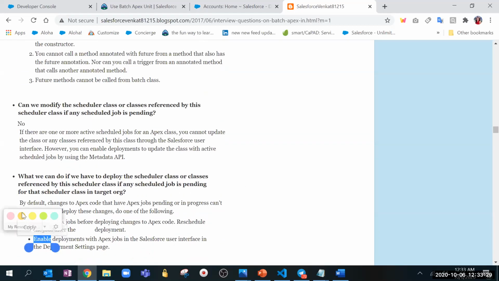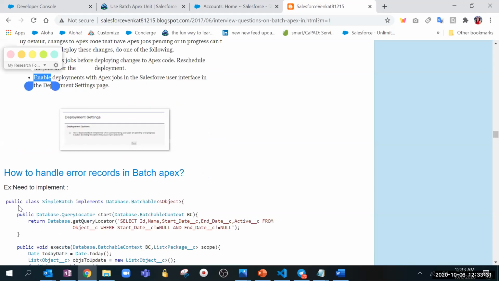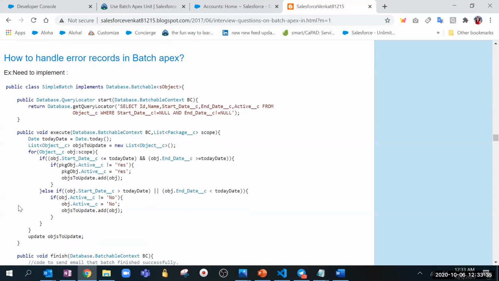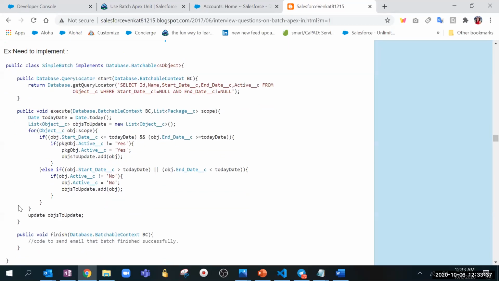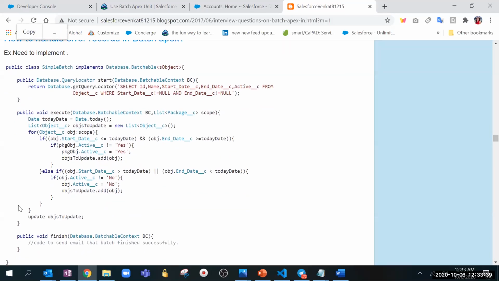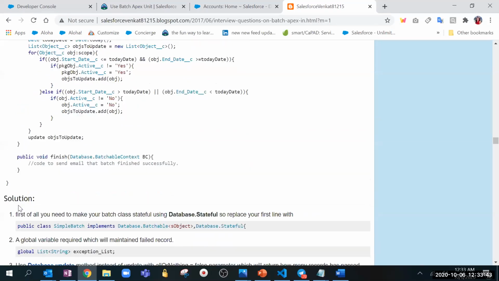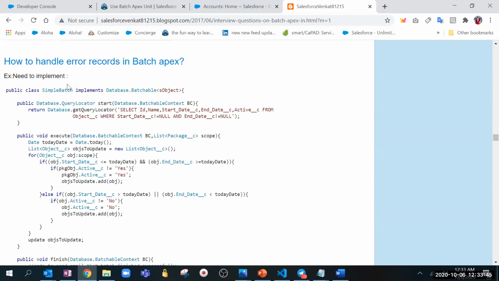Then I'm just moving away from the scheduler. Once we discuss it, then we will come back. How to handle error records in batch Apex? Is someone knowing the answer for this?